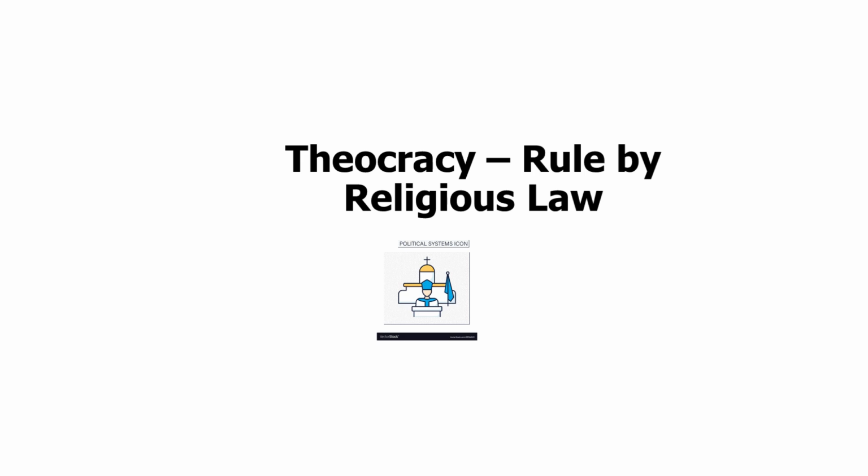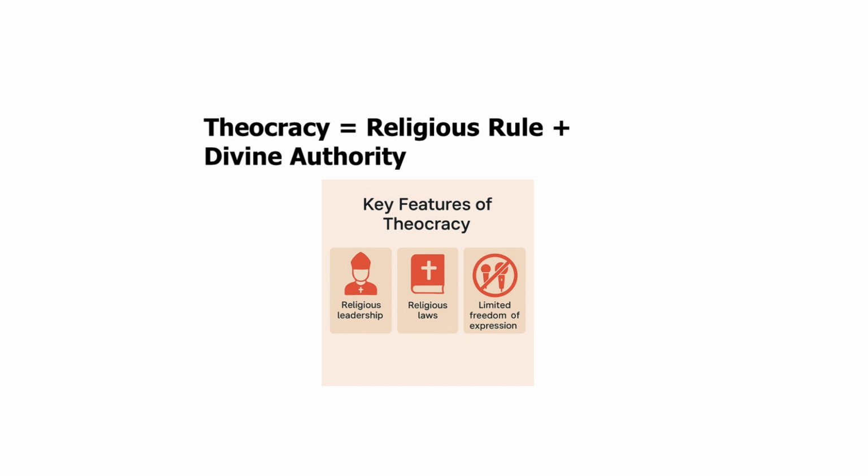When we move forward, we talk about the characteristics of theocracy. But before that, it is important to understand it in much deeper terms. So theocracy in completely simple words means religious rule plus divine authority. Talking about the key features of theocracy, it encompasses religious leadership, which means that religious leaders often hold the highest authority and their decisions are based on religious texts and beliefs.